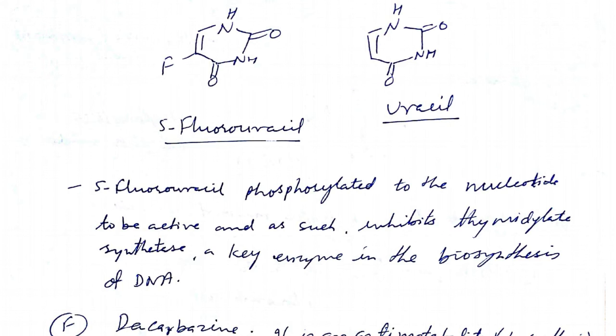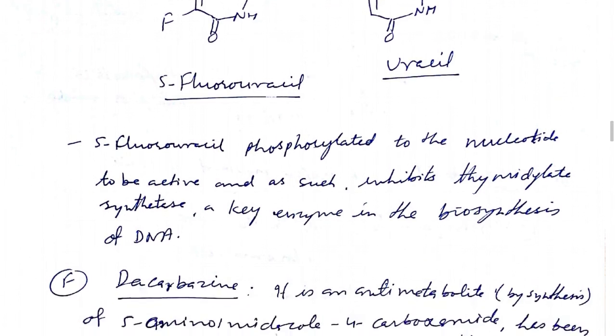So the important mode is thymidylate synthetase: 5-fluorouracil phosphate may inhibit it. The cancerous cells' DNA will not be synthesized, and also in RNA synthesis, 5-fluorouracil acts as an antimetabolite, and in place of uracil the RNA will not be synthesized. In this way 5-fluorouracil acts as an antimetabolite.